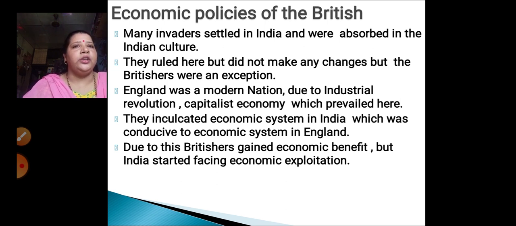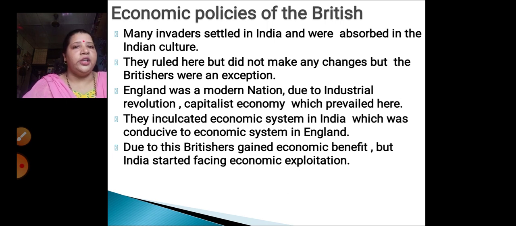Like you must know, many of the invaders, mainly from Afghanistan and Greece, ruled here but did not make any changes. But the Britishers were an exception. Many rulers came here and went away, but they did not make any changes in India. When the Britishers came, they were a little bit extraordinary. They came over here as if it was their own country, and they started making changes here.